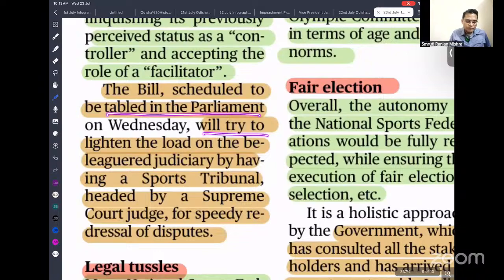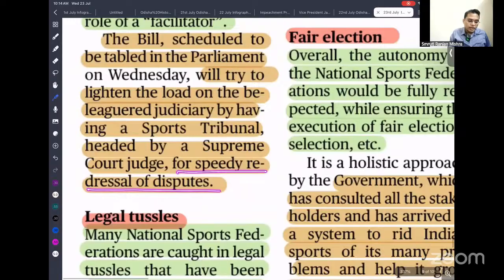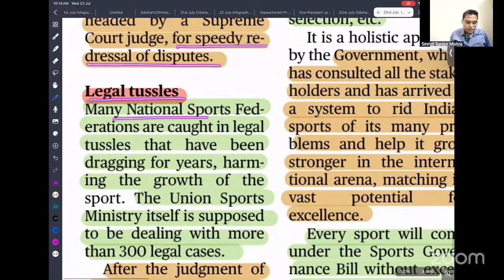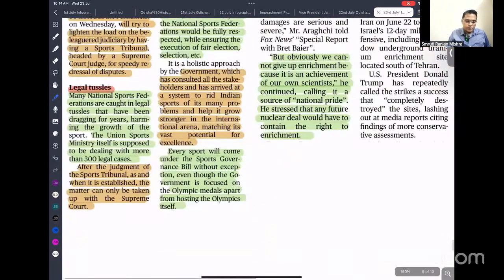It will try to lighten the load on the beloved judiciary by having a tribunal. So we are planning to establish a tribunal, and that is going to reduce the burden on the judiciary. Already our high courts and lower courts are burdened with a high level of cases. So to ensure faster justice to our sportspersons, we are going to establish a tribunal, giving speedy redressal of their disputes. Many legal tussles are happening, and those are going to be solved in this tribunal.